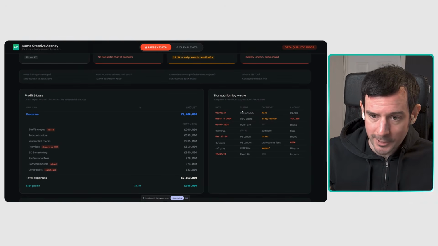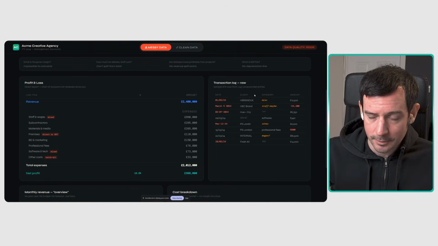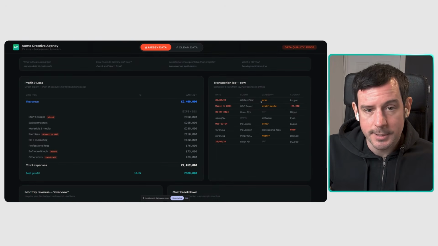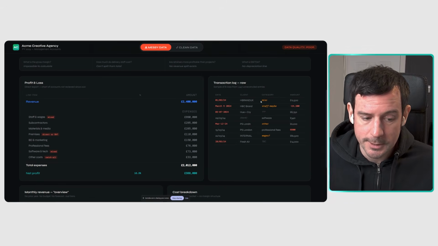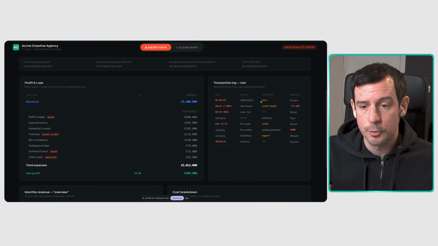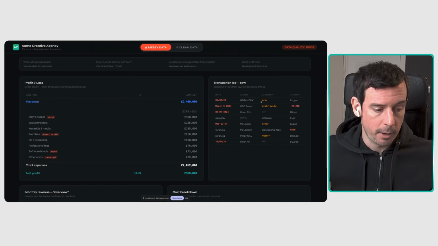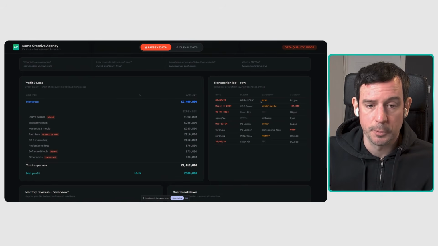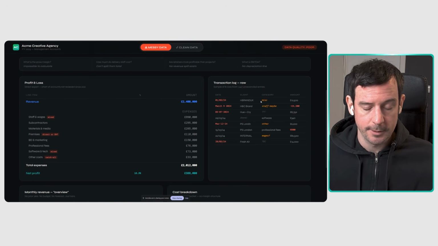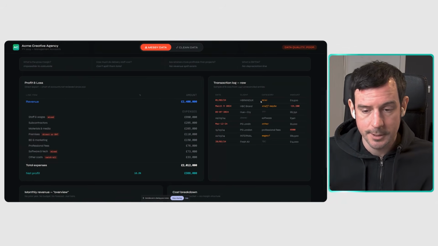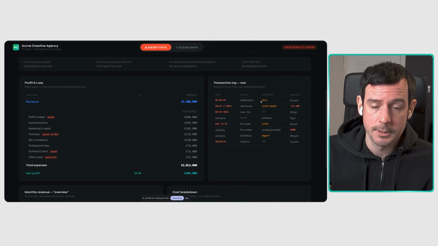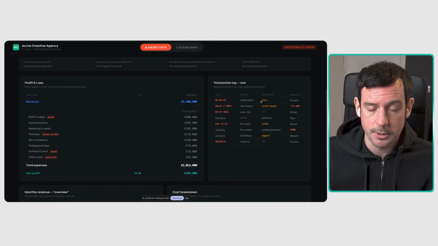And in this example, we also have some unreconciled bank transactions. If we have unreconciled bank transactions, what that means is we're not working with the most up-to-date data. And as part of a month-end close process, which means once we reach the end of the month, we want to make sure all our transactions are reconciled. You cannot make decisions on a business based on messy data with unreconciled transactions.